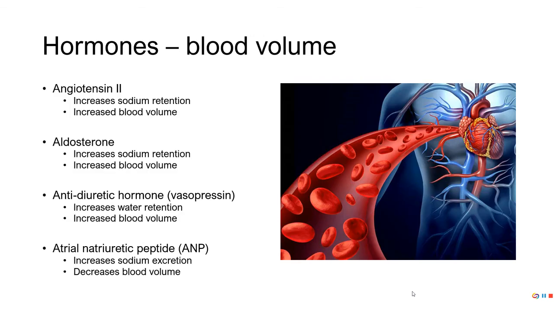When it comes to blood volume, angiotensin 2 causes us to hold on to salt, which will cause us to hold on to water, which will increase our blood volume. Aldosterone causes us to hold on to salt, which causes us to hold on to water, which will increase blood volume. ADH causes us to hold on to water, which causes an increase in blood volume. And then we've got something called ANP, or atrial natriuretic peptide. This actually causes us to get rid of salt, which means we will get rid of water, which means we'll have a lower than normal blood volume. And so that is just a quick review of the endocrine system.